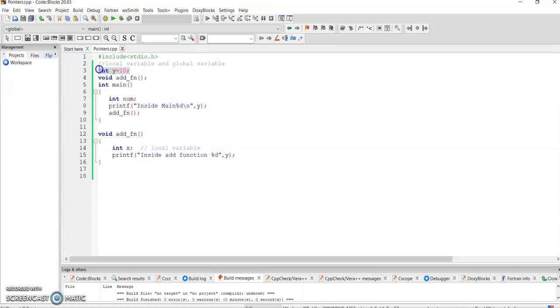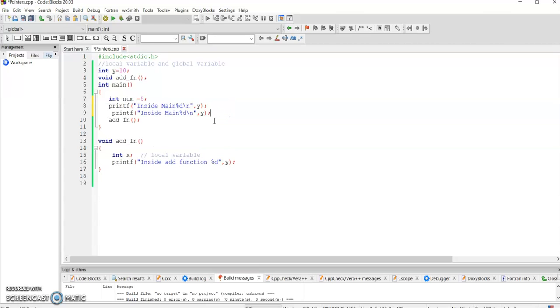So that means y exists in the main function as well as in the add function. Now let us see what happens to num. Let's say num equal to 5, and I write the same printf: inside main num is, and the same thing inside the add function.